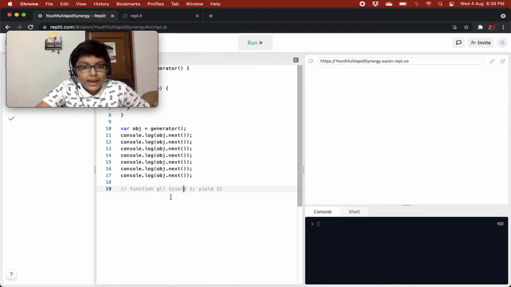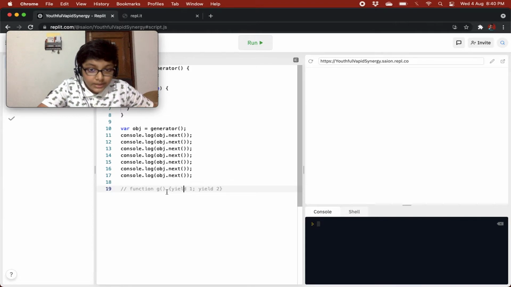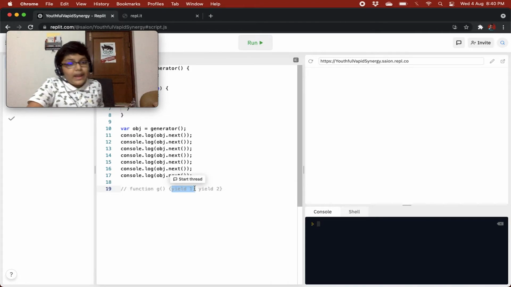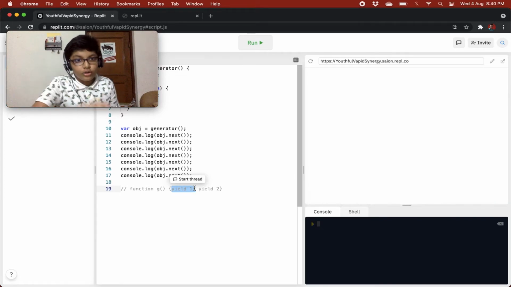Why did it happen? Basically it continued to execute the code from where it left. So it always leaves on a yield statement, and if there's no more yield in it, it just finishes off the generator.